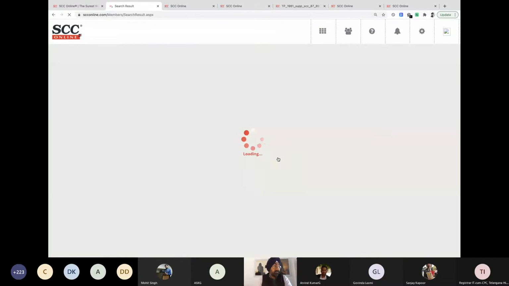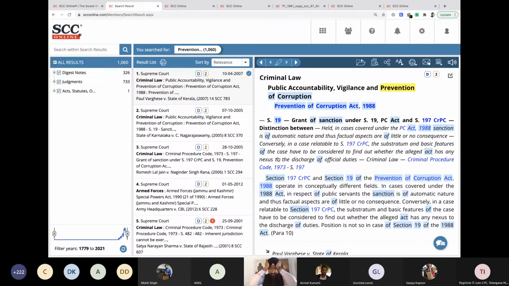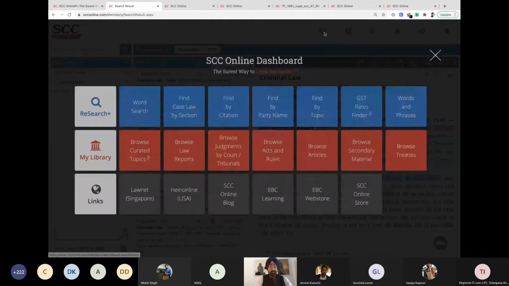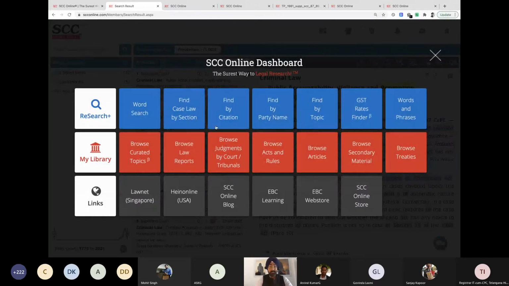This will give me section 19 of the Prevention of Corruption Act. So this way, any act you can open up, any section you can simply do it, and the software will do its own work for you. Let's go back. So that's find case law by section. If you want a particular section, you can do a search with that.